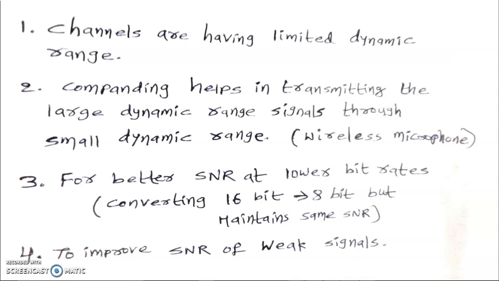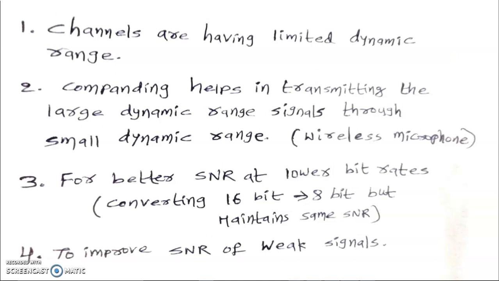Let us consider the microphone that we use in a conference hall. That mic will respond with a very small dynamic range, maybe from plus 3 volts to, let us consider, plus 5 volts. But the speaker can talk from a very low voltage, some 0.5 volts, to a much higher one. That is, the large dynamic range signals spoken by the person can be easily transmitted through a small dynamic range channel through this compression process. So in wireless communication or telephone communication, this compounding process is very useful.